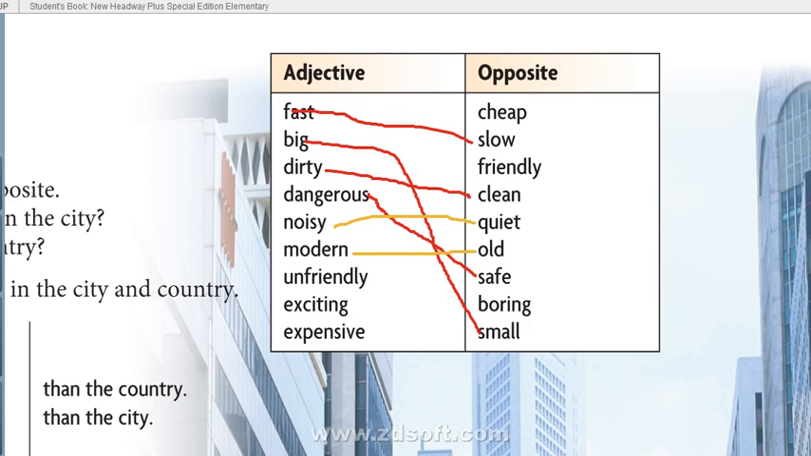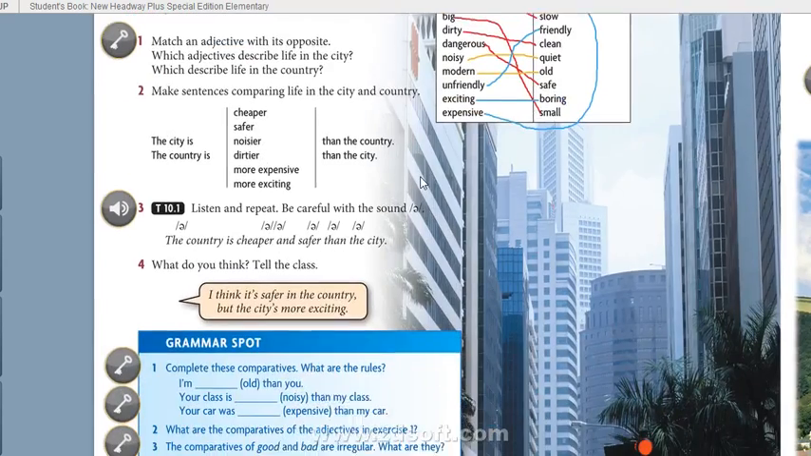Unfriendly, friendly. Exciting, boring. And the last one, expensive. This one, expensive, cheap. So this is how we do the matching. Okay.